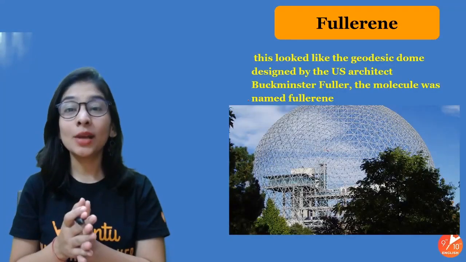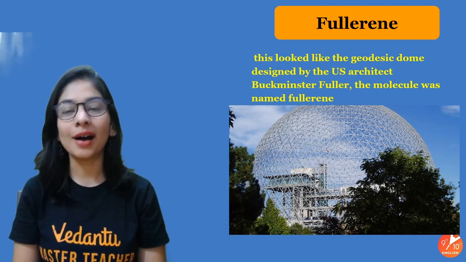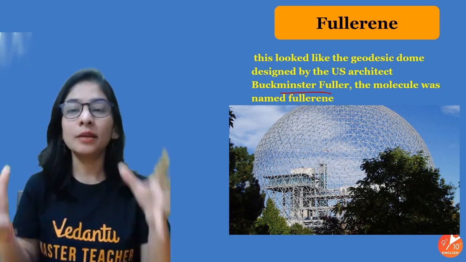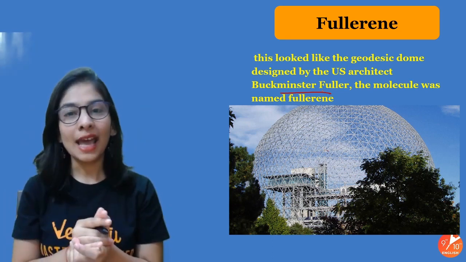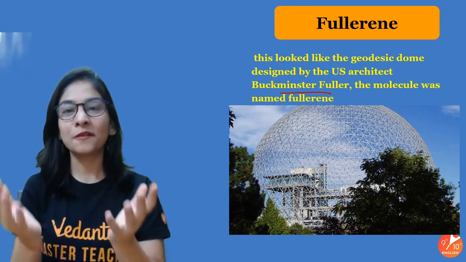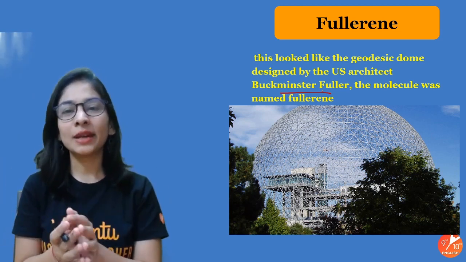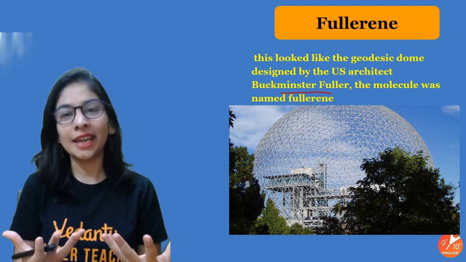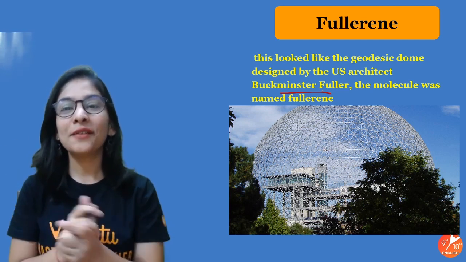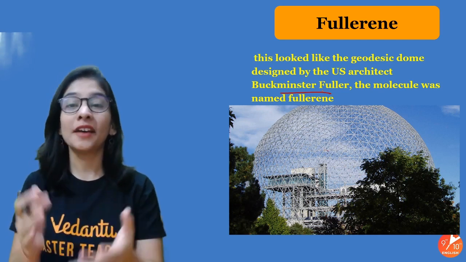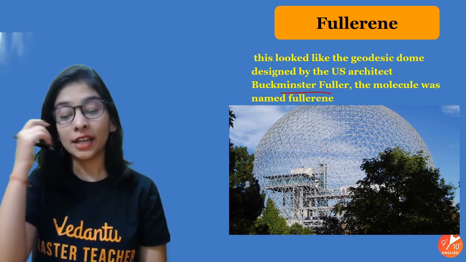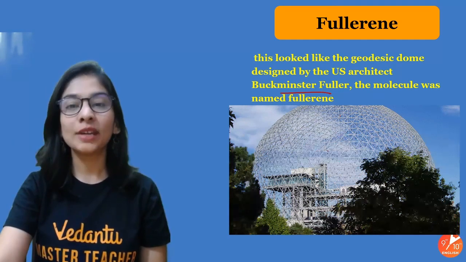At the same time, there was an architect, and his name was Buckminster Fuller. He represented a building model like the one in front of you, and he was like, that's so amazing, this is a new era, a new kind of building I'm going to draw. And these scientists were like, let's name it after his building design, on his name. So they gave the name to their allotrope as Buckminsterfullerene. Okay, Buckminsterfullerene. 60 carbon atoms attached to each other.